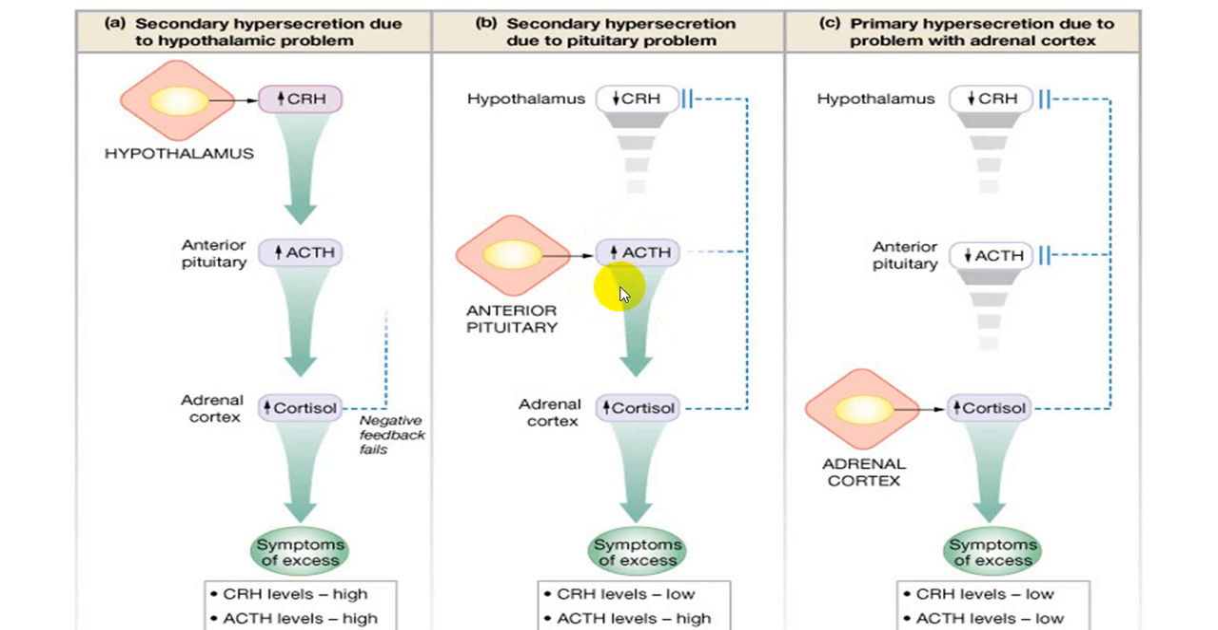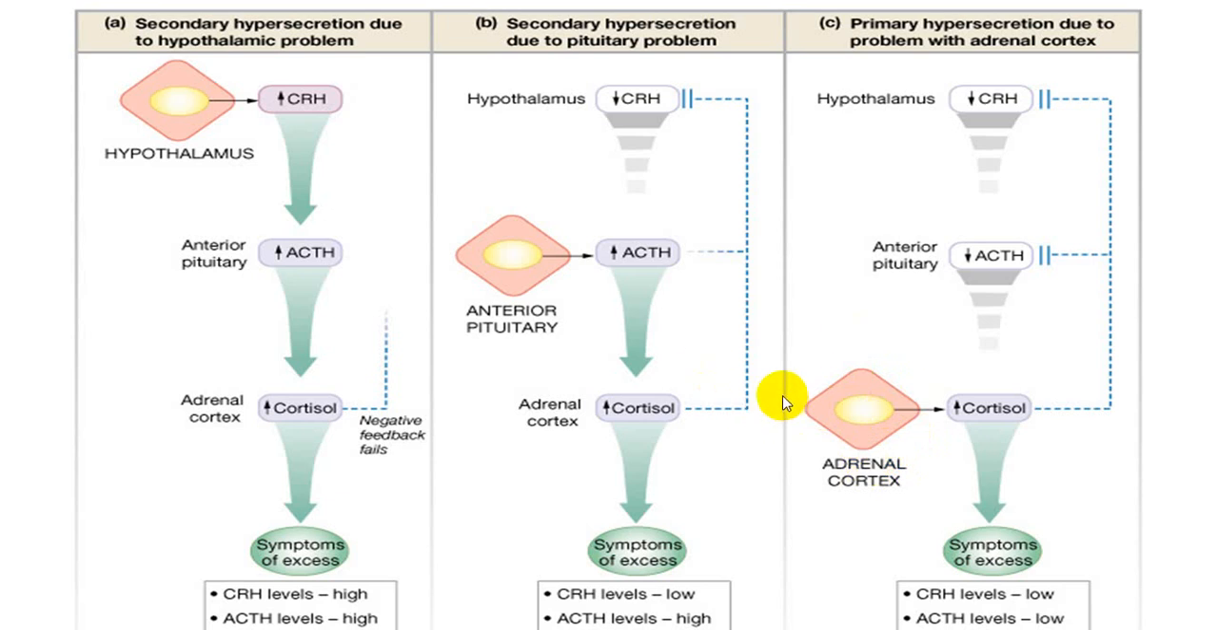Very clear? So if the pituitary gland itself is producing... sorry, this is mentioned regarding an adrenal cortex. So if the adrenal cortex is producing cortisol at a higher level, this will be primary hypersecretion of the adrenal cortex, and that will inhibit ACTH and CRH. So this is a primary disorder of the adrenal cortex.